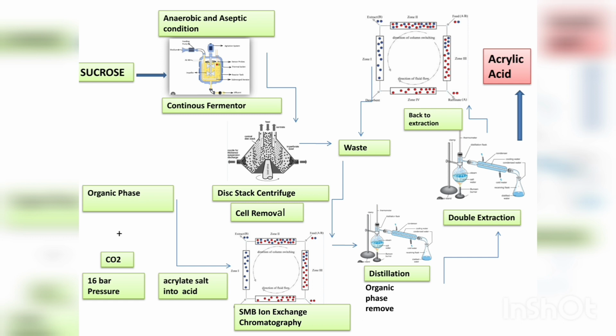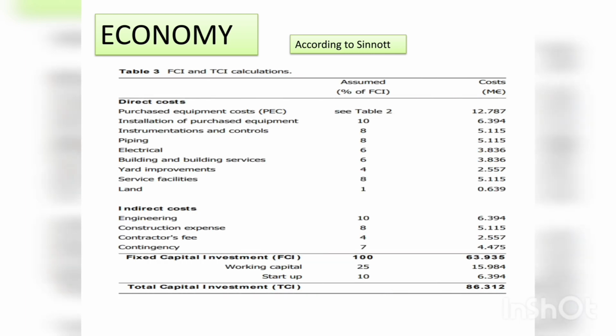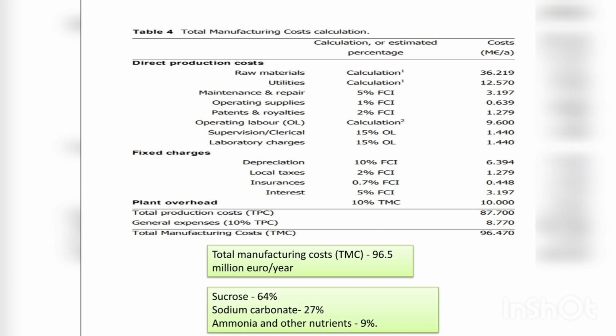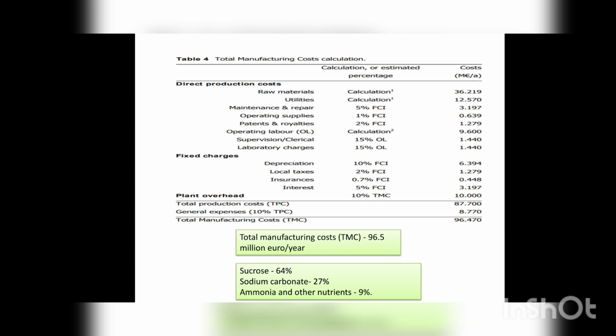Now next is economy. The figure shown is according to Senate. Here, the fixed capital investment is calculated with overall direct and indirect cost worth 64 million euros, and with the addition of working capital and startup, the total capital investment is worth 86 million euros. According to this figure, total manufacturing costs were 96 million euros per year. Here, sucrose dominates the raw material. If we see the percentages, sucrose is 64%, sodium carbonate is 27%, and ammonium and other nutrients are only 9%.